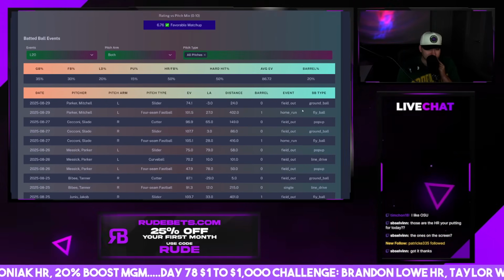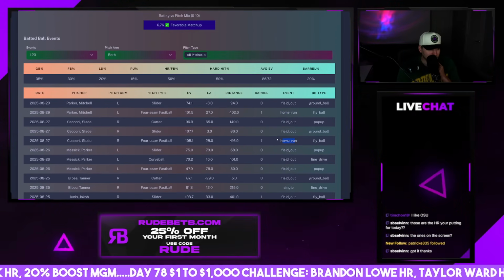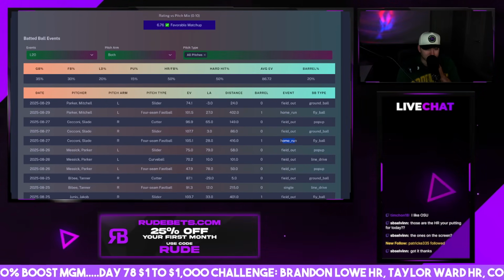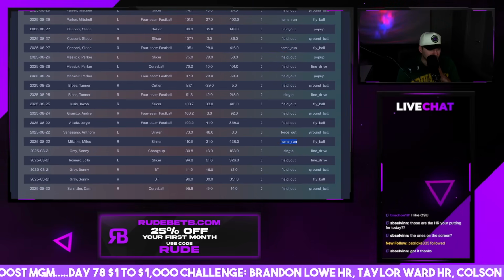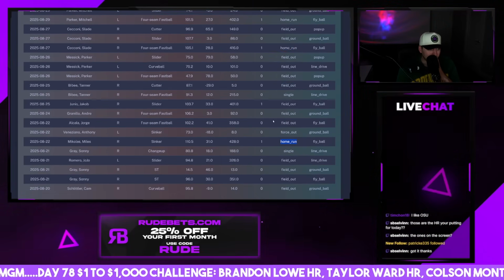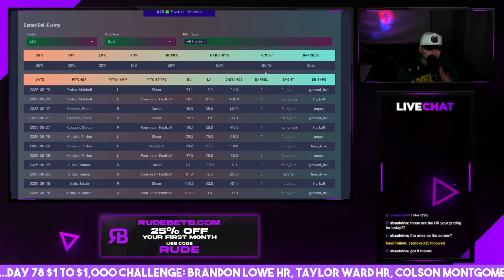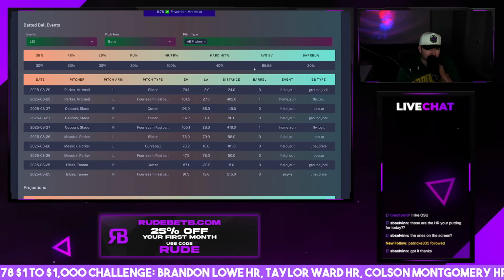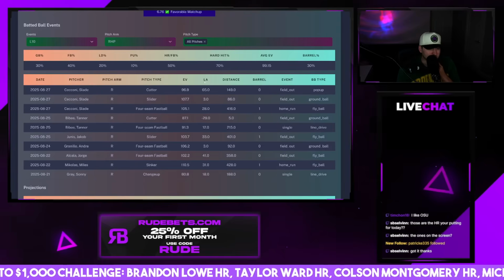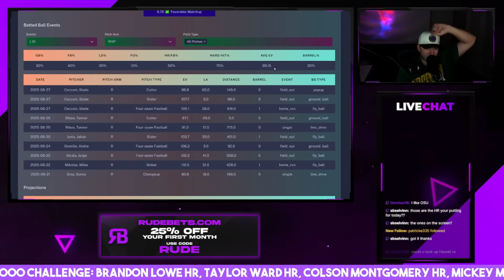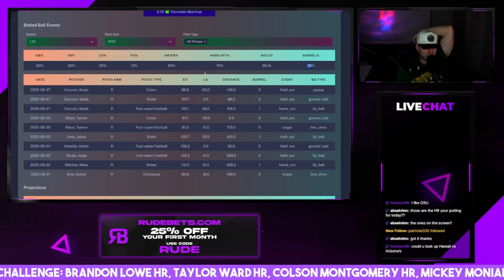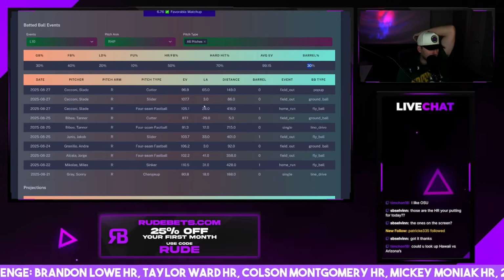Lowe yesterday did hit a home run. He hit one a couple days ago as well. Yeah, he's on a 2-game home run streak. He also had one on 8/22. Yeah, Brandon Lowe's looking really good here. His last 10 batted balls, let's see, versus righties. Versus right-handed pitching, 100-mile-an-hour exit velo, 30% barrel rate. Yeah, he's going crazy right now, man.